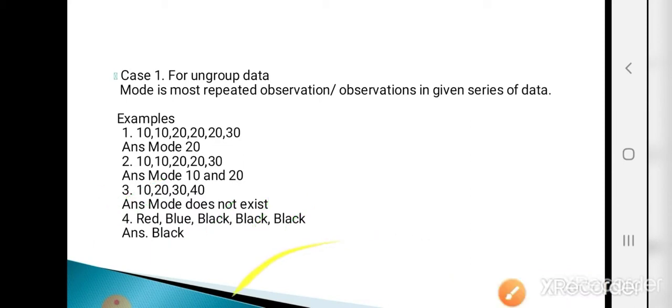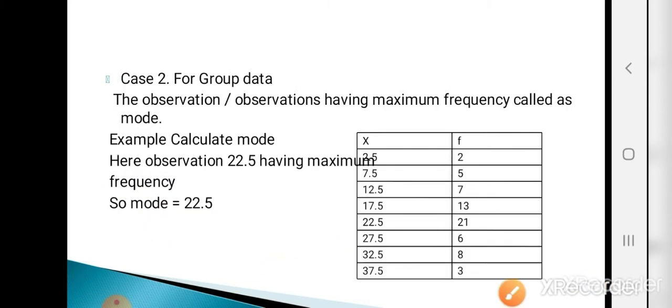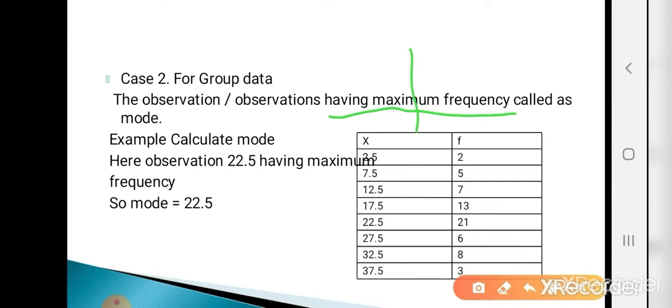Now see case 2, for grouped data. What is mode? Mode is the observation or observations having the maximum frequency, that is the highest frequency. See the example: calculate mode for the given data. Here we are given the values of x along with their frequencies, that means a discrete frequency distribution. So the given data is grouped data.